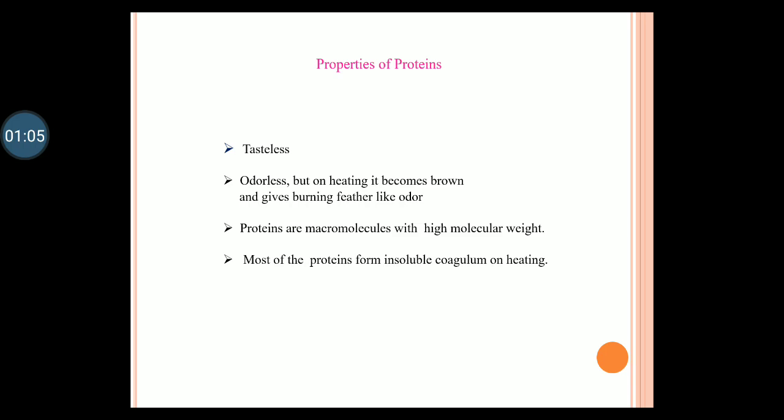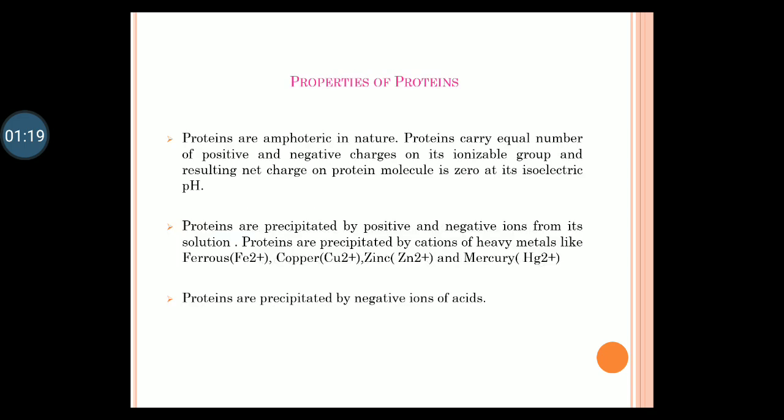Coming to the properties of protein, proteins are basically tasteless and odorless, but on heating they become brown in color and give a burning feather-like odor. Proteins are macromolecules of high molecular weight. Most proteins form an insoluble coagulum on heating. Proteins are amphoteric in nature. What is the meaning? Proteins carry an equal number of positive and negative charges at a particular pH. At that pH they are ionizable. That point is called the isoelectric pH.